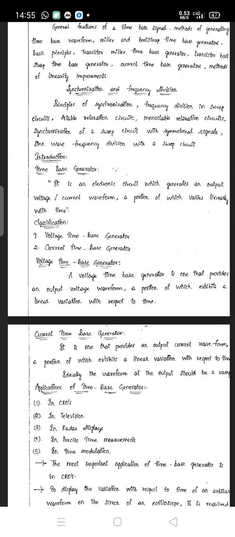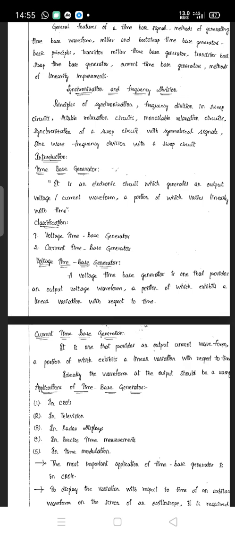Now it is classified into two types. Broadly it is classified into two types, that is, one is voltage time based generator and the other is current time based generator. Now what is the definition already given? It is the circuit which will generate the voltage waveform or current waveform. So in the definition itself it was given that it has two types of time based generator.